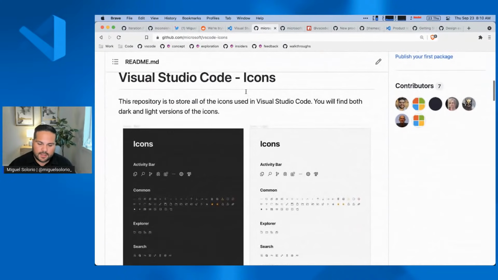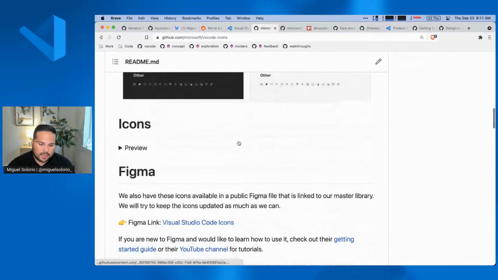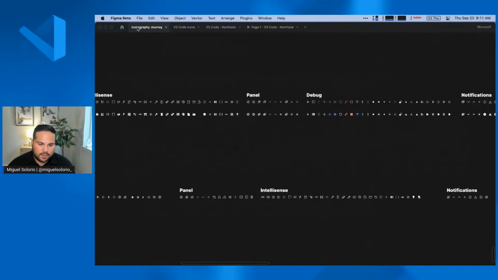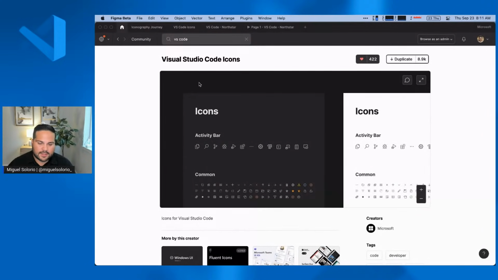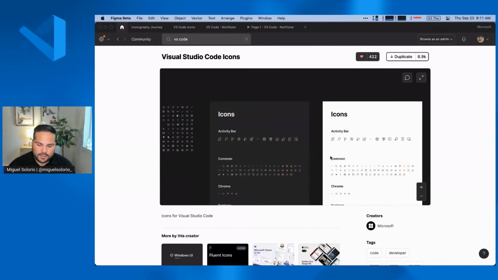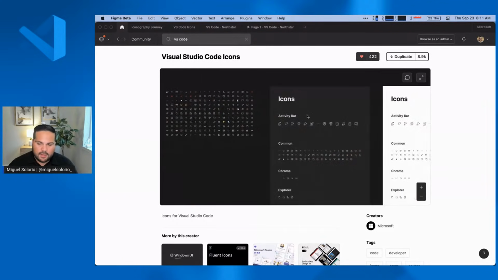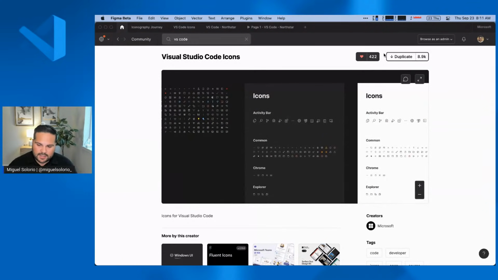So we went in and made this repo. It was an MIT license, so anybody can go in and use these in any projects they wanted to. And so this was a great way to give back to the community. And then also on Figma, we also had this in their marketplace. So if you're a designer or if you work in Figma, this was also on there too. So you can see the number of people that have used that over time.